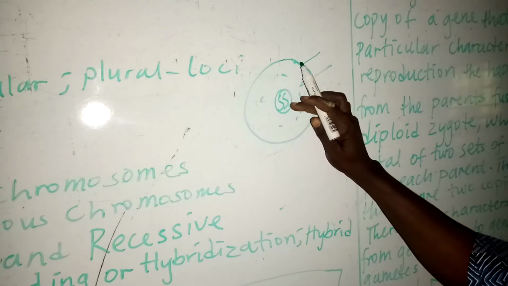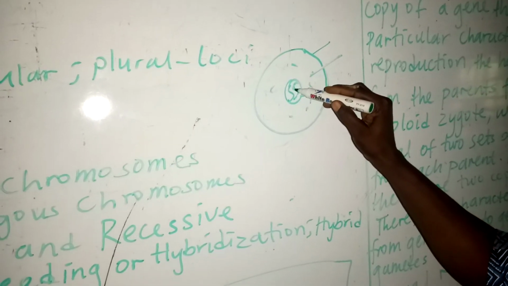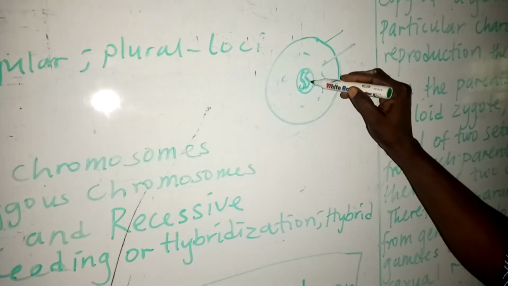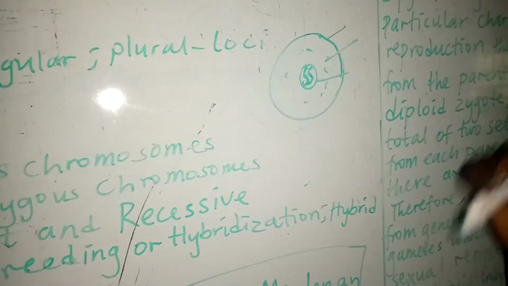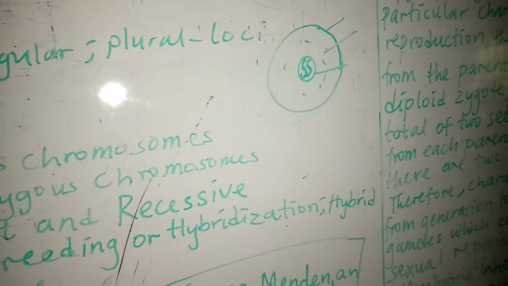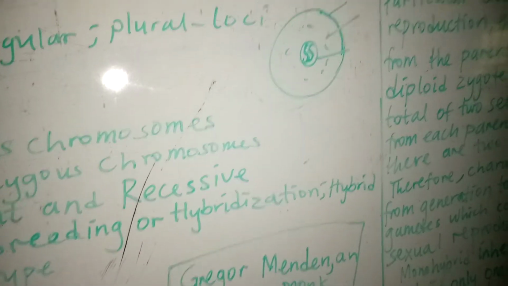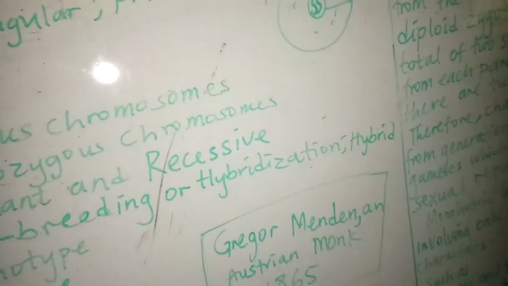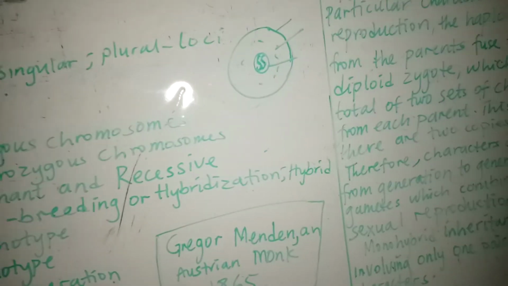Now, inside the nucleus, we have the chromosome. This thing that I put as my S is a chromosome. It is inside the nucleus. The chromosome is found inside the nucleus, and this chromosome carries hereditary information.